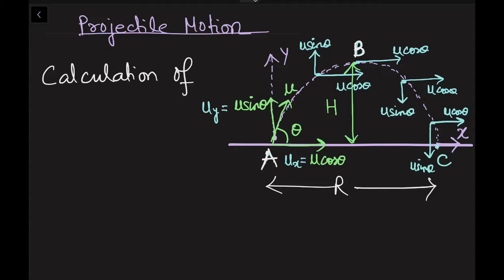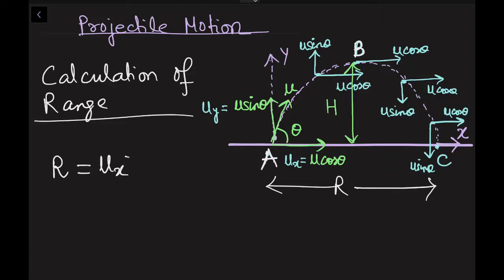Calculation of range of the projectile. Now see, this calculation is going to be very easy because along the horizontal direction there is no acceleration or retardation. Gravity is not playing any role. So you have that simple formula, distance is equal to speed into time. In this case my distance is range, speed is ux, into time.